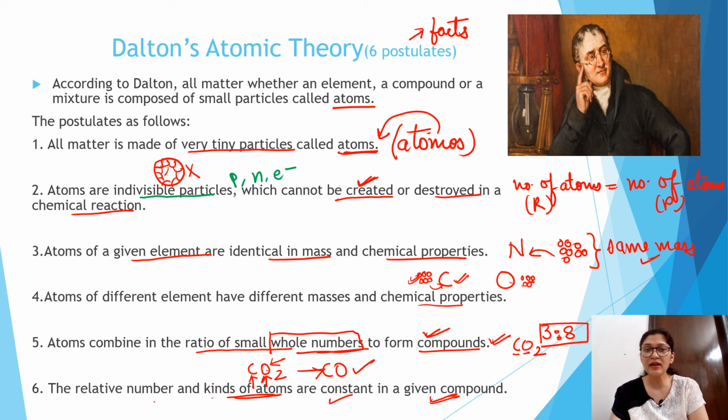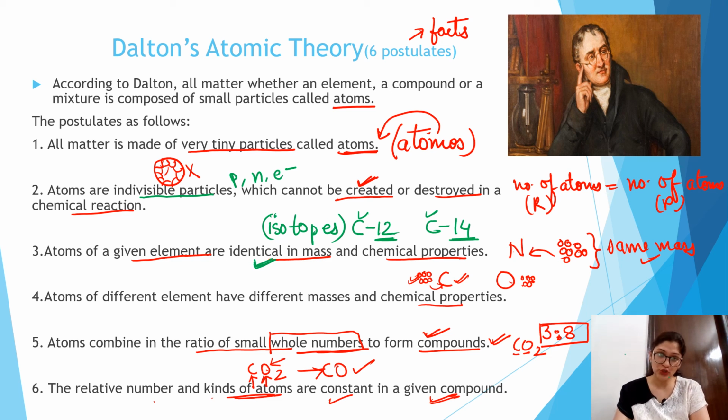Second, atoms of a given element are identical in mass. See, I have carbon. These are the same element, but they have different masses. The same element can have different masses, but Dalton said no, the same element always carries identical masses. But here you can see that carbon is the same element but has different masses of 12 as well as 14. This is known as isotopes, which you will study in a later chapter. So this is the next drawback of this theory.